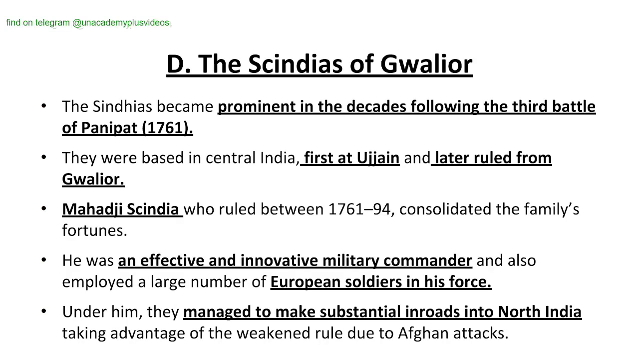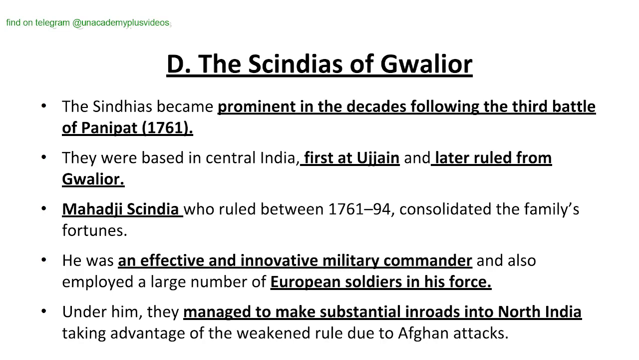Okay, moving on. The Scindias of Gwalior. The Scindias became prominent in the decades following the Third Battle of Panipat. They were based in central India, first at Ujjain and later ruled from Gwalior. Mahadji Scindia, who ruled between 1761 and 1794, consolidated the family's fortunes. He was an effective and innovative military commander and also employed a large number of European soldiers in his force. Under him, they managed to make substantial inroads into North India, taking advantage of the weakened rule due to Afghan attacks.